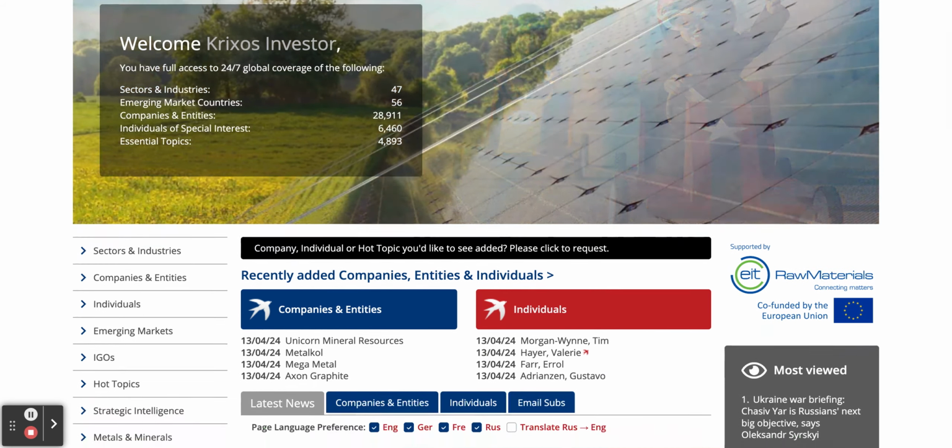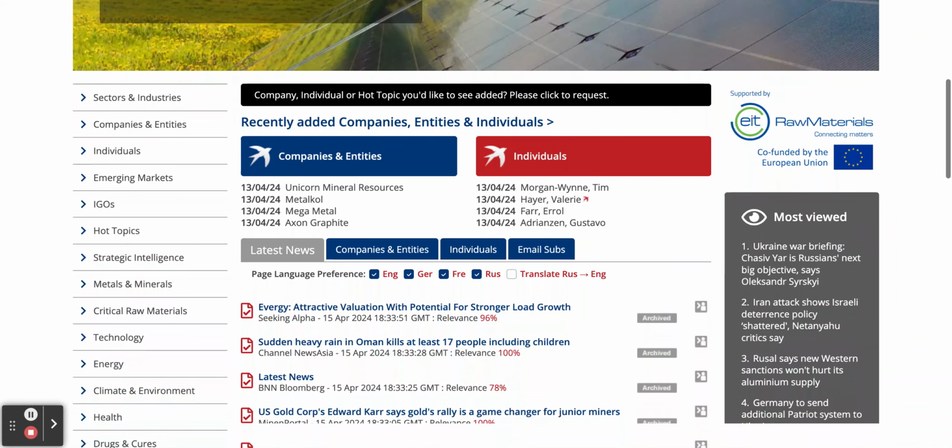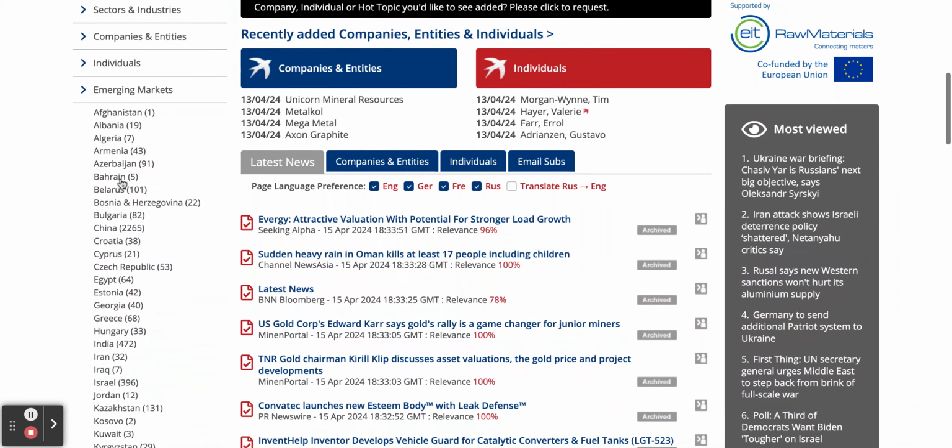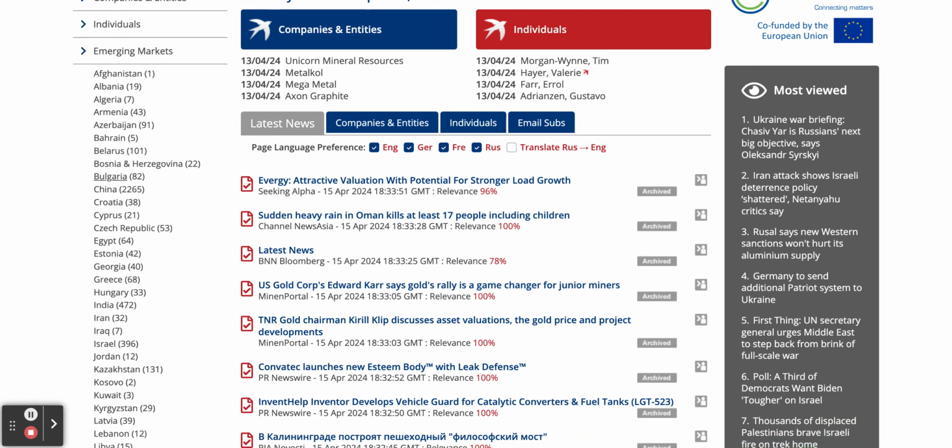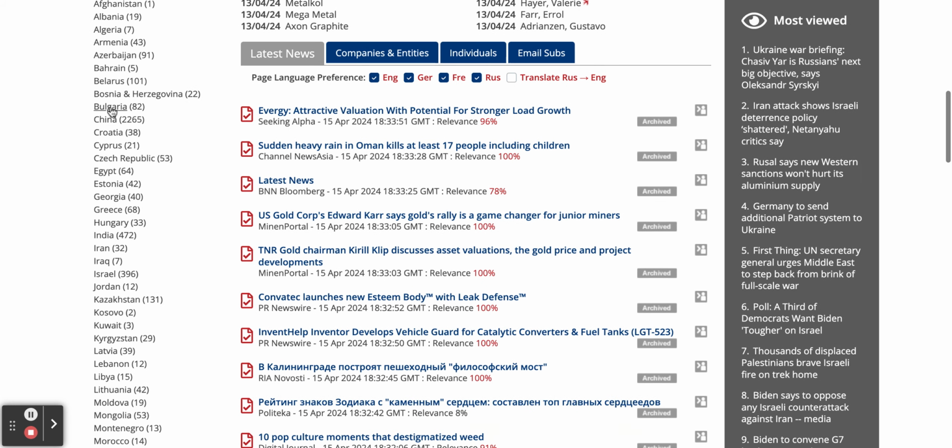If we scroll down here on the left-hand side navigation, you can see that we have the emerging markets here. We click on it, it drops down, and then it lists the emerging market countries that we are tracking information on. You can receive daily reports on any of these countries.